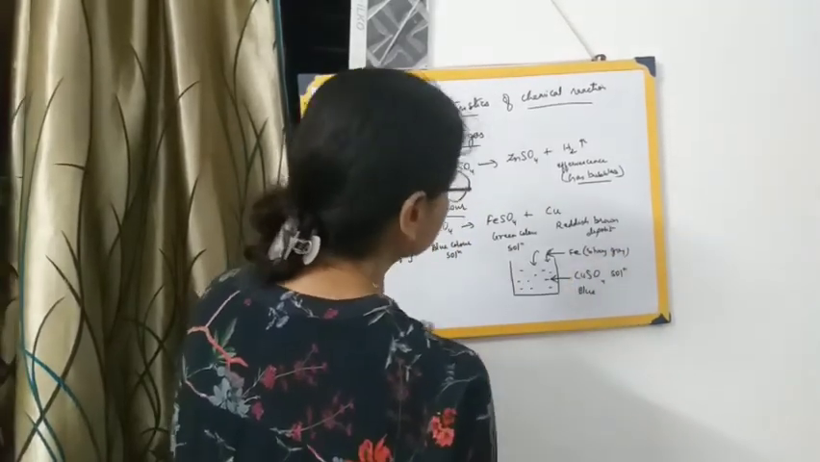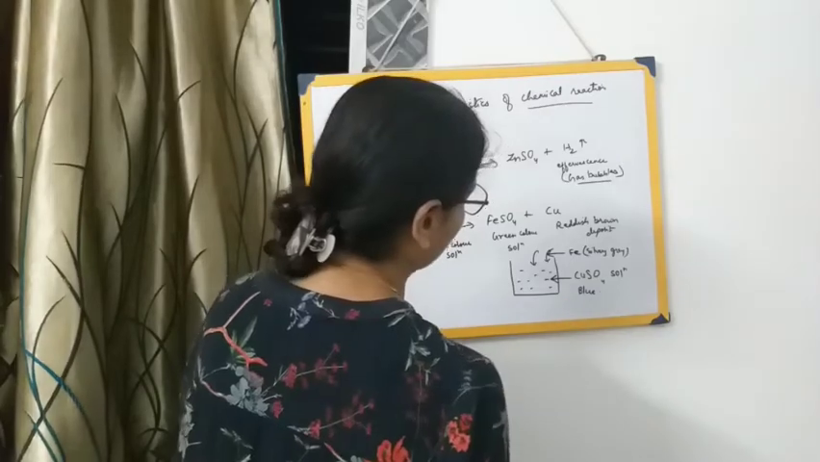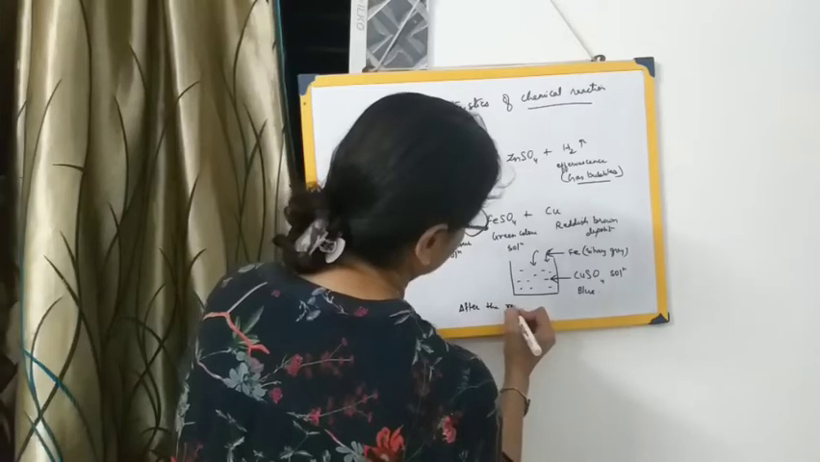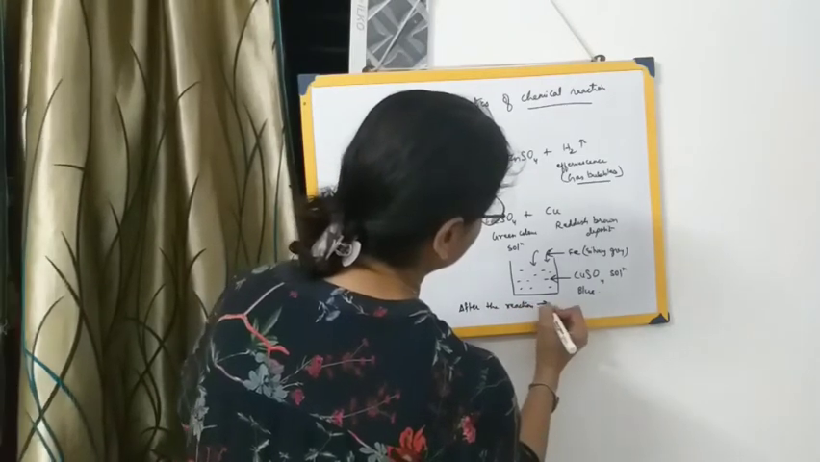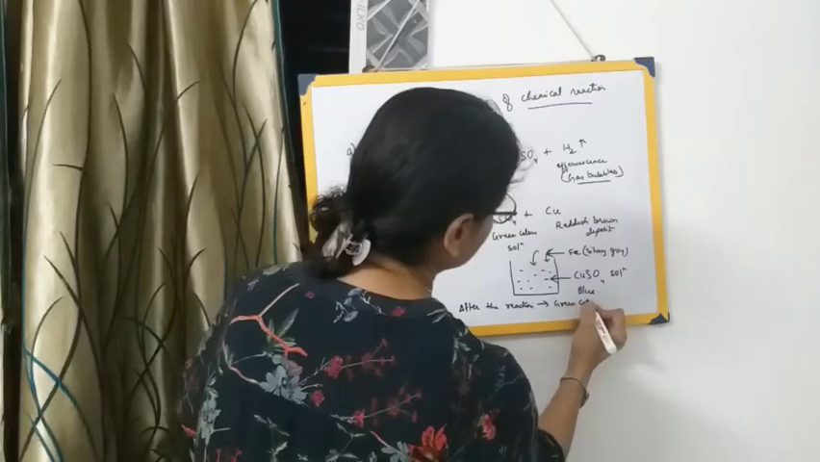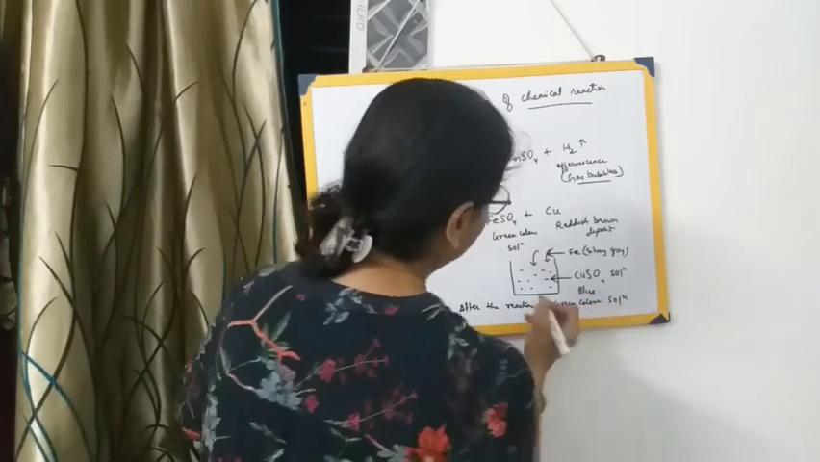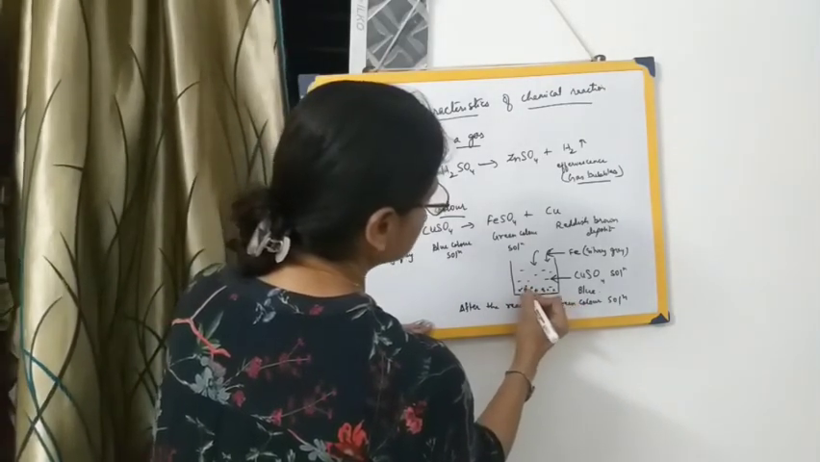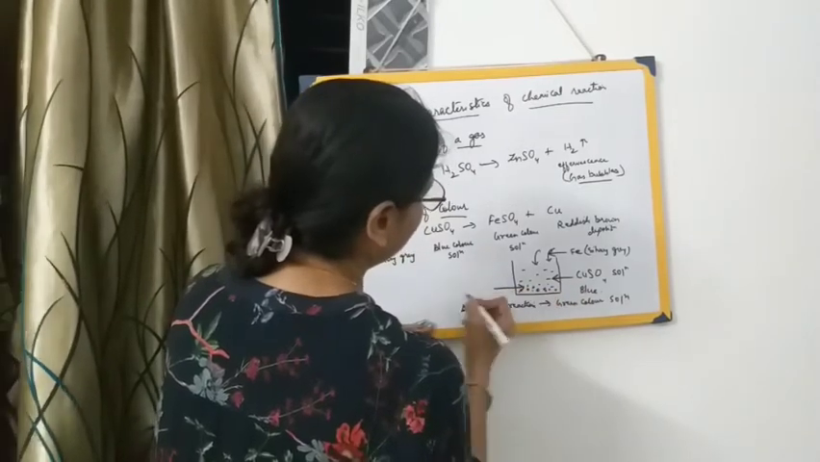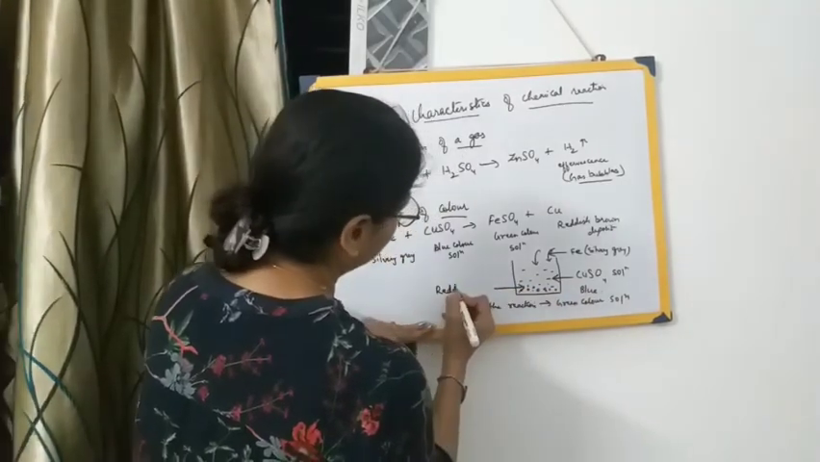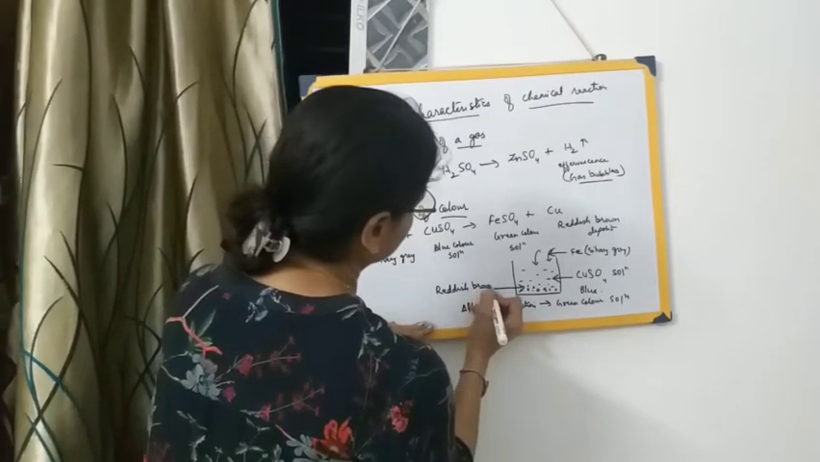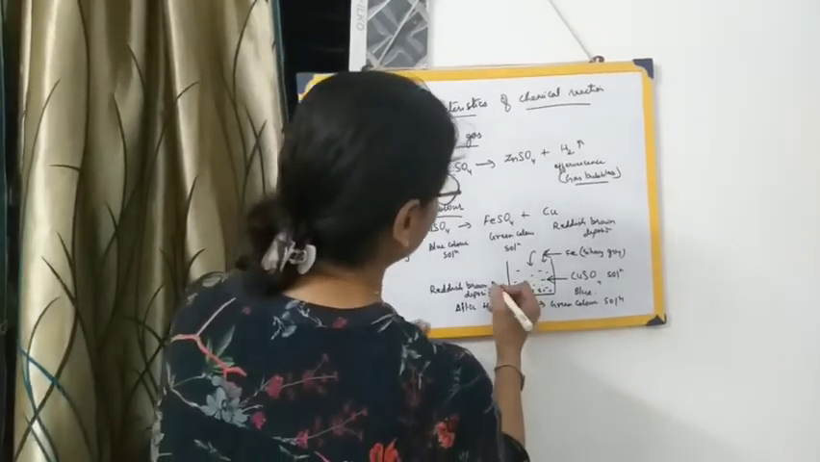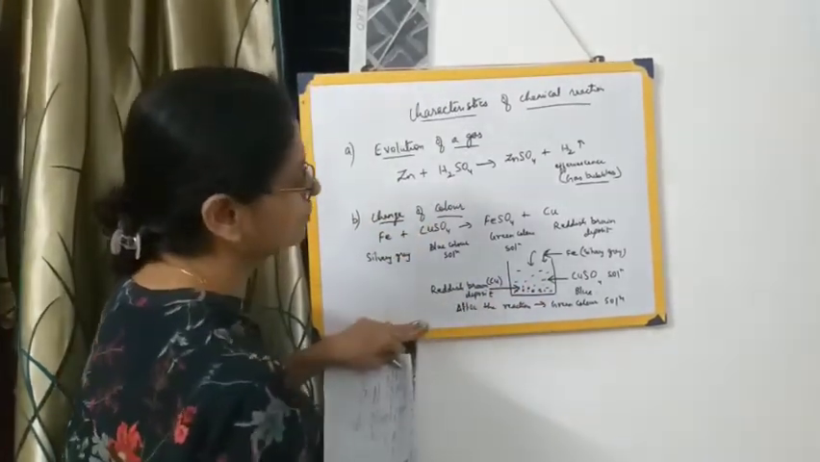Okay. Now as it has been added, you will find that this whole solution after the reaction will turn to green color solution. And at the bottom here, some deposit will be obtained. And now this deposit is of what? This will be a reddish brown deposit. That reddish brown deposit is of what? That is of copper. That reddish brown deposit of copper.